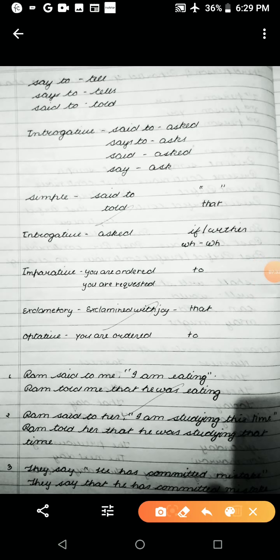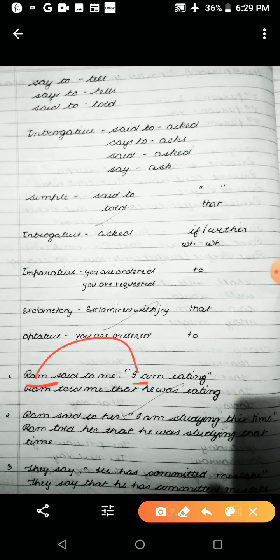Now, for example, Ram said to me, "I am eating." This is a present continuous sentence. So Ram said to me, said to changes into told. Ram told me. In place of inverted commas we can use that, because it is a simple sentence. I is first person. First person changes according to subject. Here the subject is Ram, so I becomes he. He is a more change in past continuous tense, so am becomes was. He was eating, and full stop.